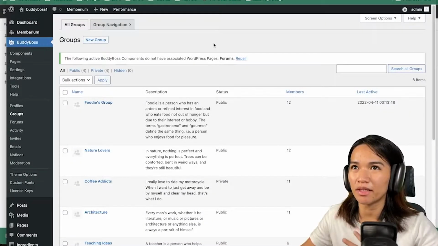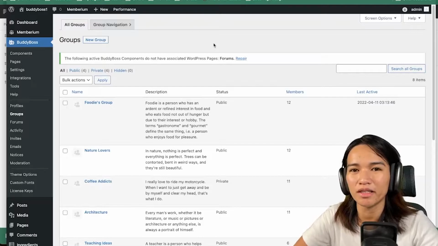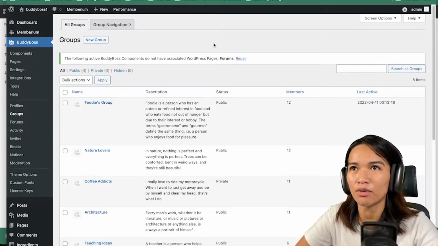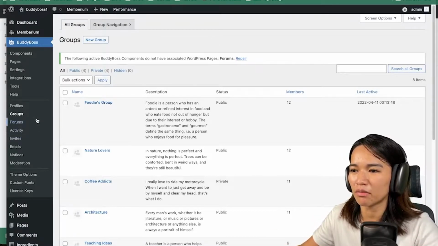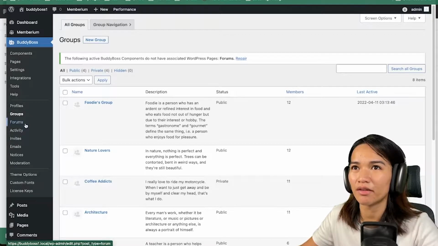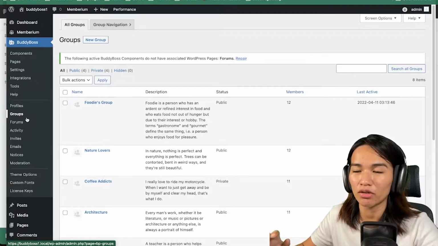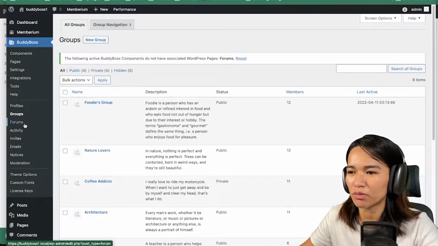Okay, so I'm in my local WordPress site right now, and as you can see, we are under BodyBoss groups and then forums. These are the two sections that we're gonna check out today. First is the groups and then the forums.